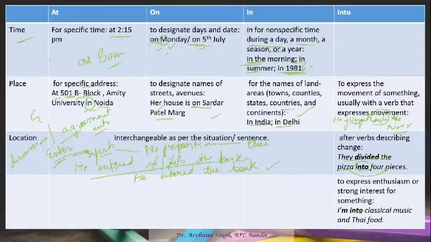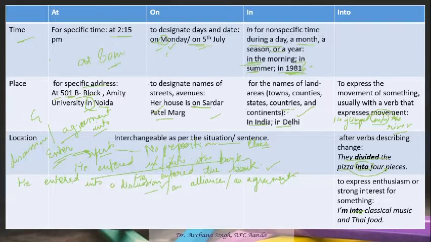See how? If I write, he entered into a discussion, here it is correct. Into a discussion, or into an alliance, or into an agreement. Here the usage of into is correct. But when we are using enter in terms of a place, then we don't use any preposition.